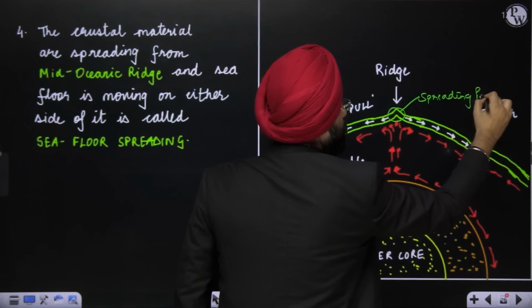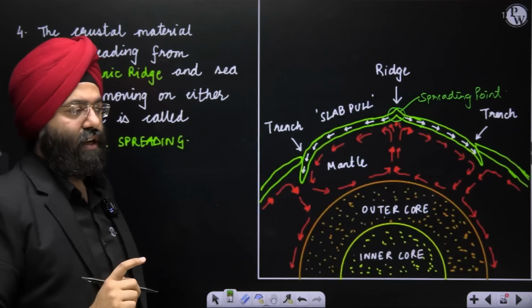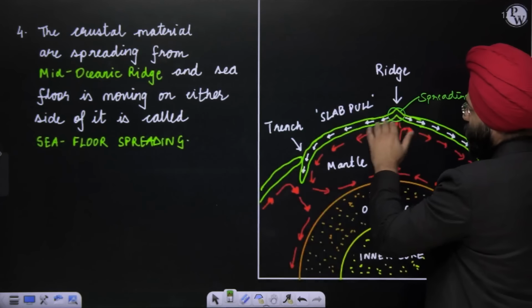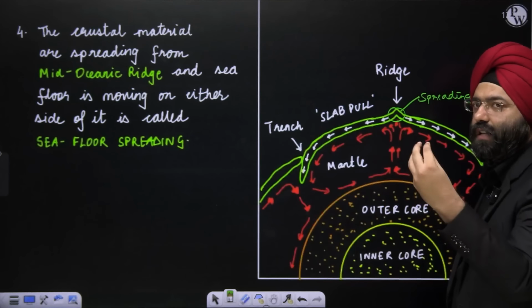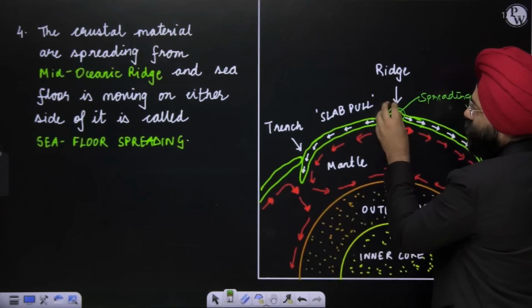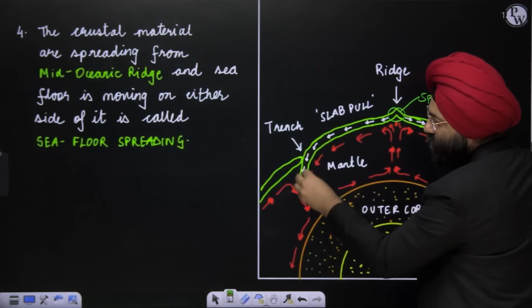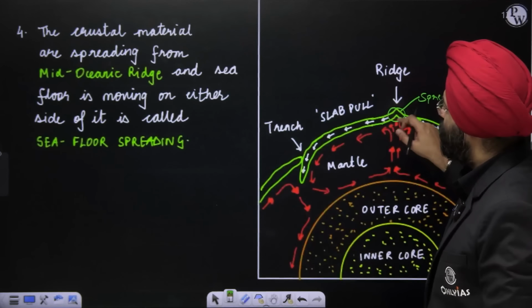We will understand this better when we do plate tectonics. So you can see lithospheric plates over here, crustal plates also you can say, because the lithosphere basically forms the crust and the upper mantle part. So new crustal formations are taking place, and over here they are getting finished because the plate is again moving inside the mantle. Slowly it will deform, right? So this is known as the spreading point.